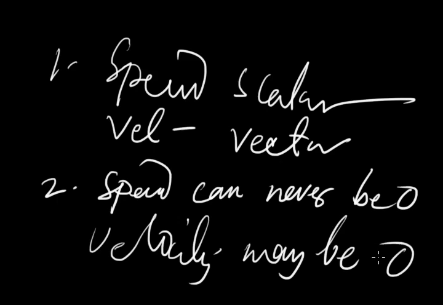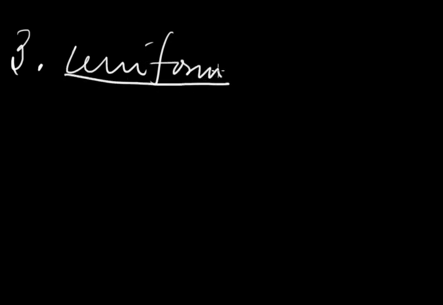Number three, uniform speed does not signify uniform velocity. Keep in your mind the word uniform. Uniform speed does not signify uniform velocity, but uniform velocity signifies uniform speed. If a body moves with uniform speed, its velocity may or may not be uniform. But if a body moves with uniform velocity, its speed must be uniform.